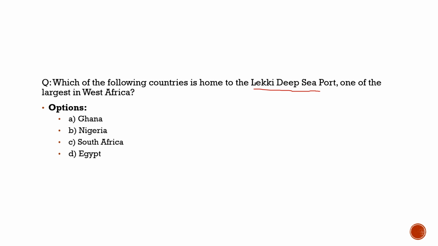If we talk about India, we believe in mutual benefits. If India is getting benefit from Nigeria, then Nigeria too should get benefit. And if we look at our diaspora, we have 60,000 people in Nigeria, so we can build a better relationship with Nigeria and compete with China. This article basically talks about how we can compete, and to me the important question that can be framed from it is about the Lekki Deep Seaport, which you should know.